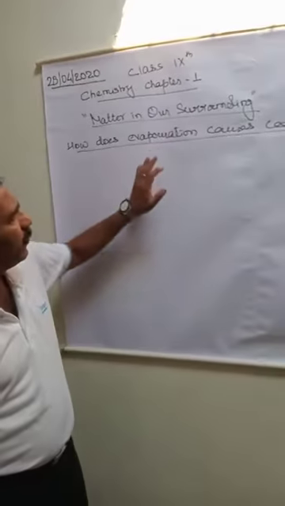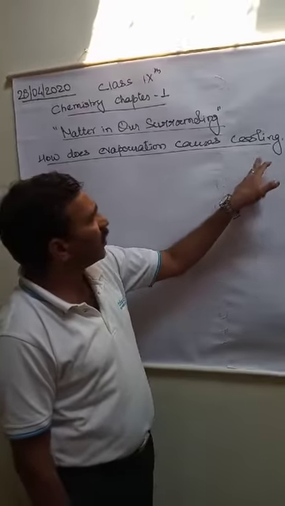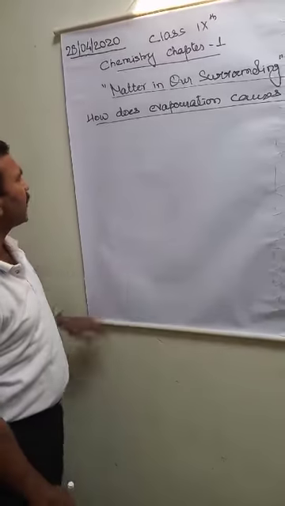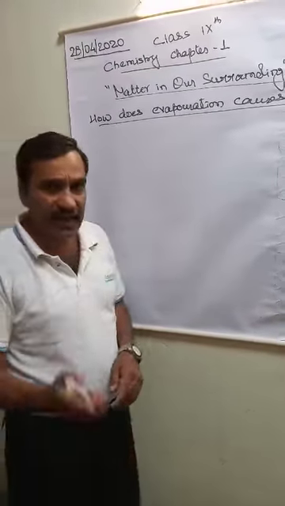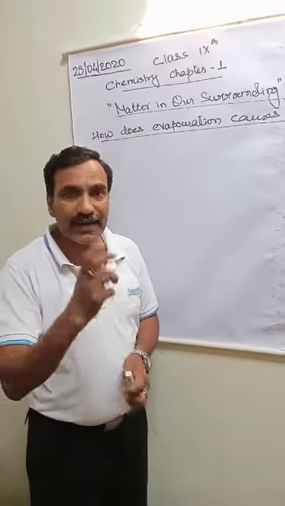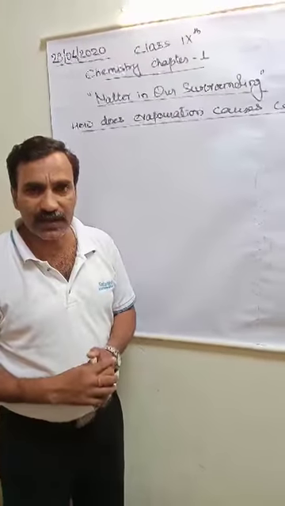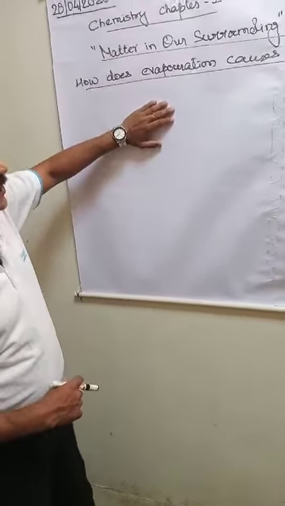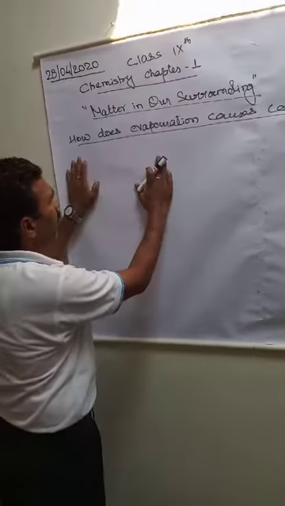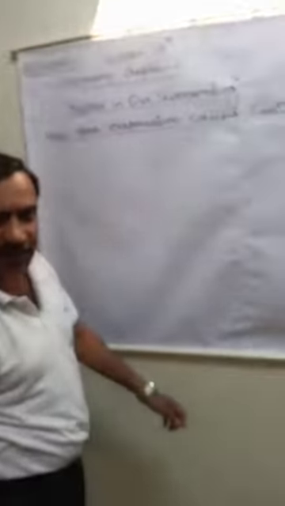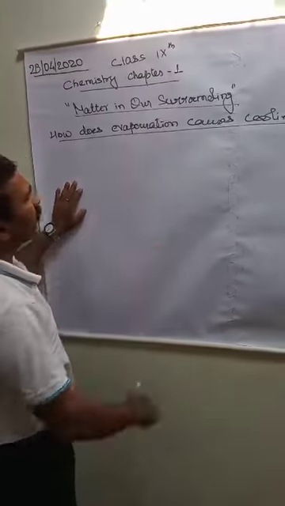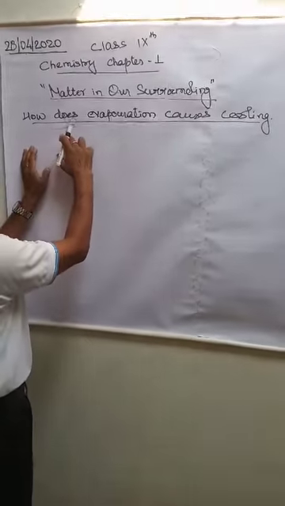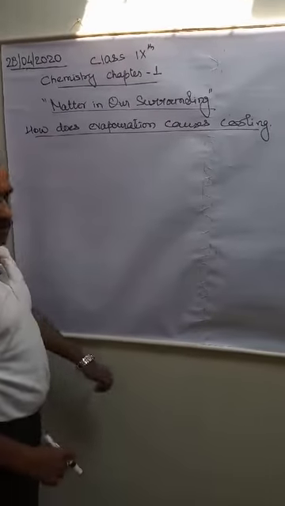Before that, to understand better how evaporation causes cooling, we should know why evaporation takes place. Yesterday in the last class, I told you about latent heat. What was latent heat? Now, evaporation takes place because of the latent heat of a liquid. This latent heat leads to the process of evaporation. Now, when this evaporation takes place, the latent heat is lost.